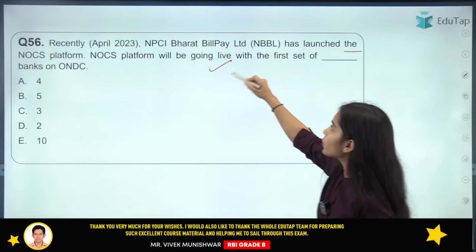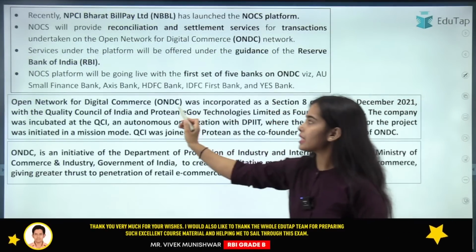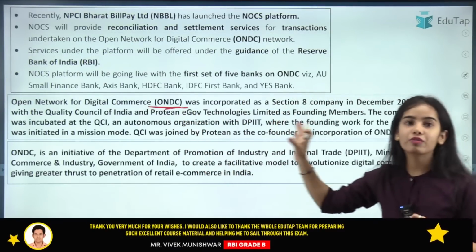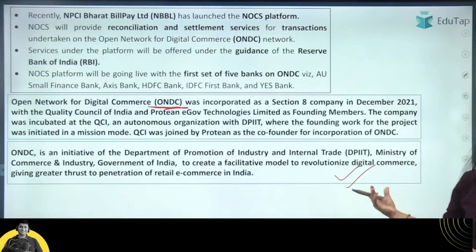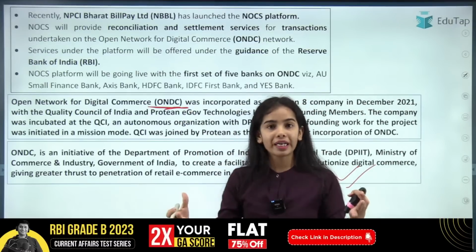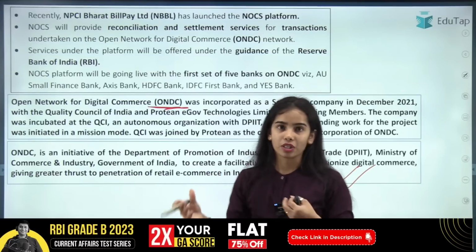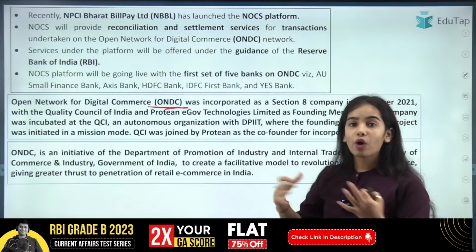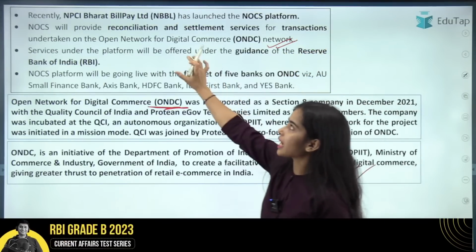The NOCS platform will be going live with the first set of 5 banks. Here, the ONDC platform is the Open Network for Digital Commerce. We have discussed this in the session. This is a non-profit company, and this is the open network platform where all the sellers and all the buyers can come and interact with each other through any app.